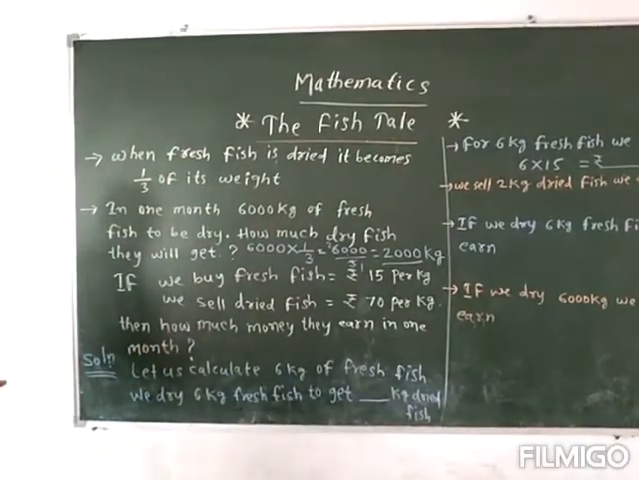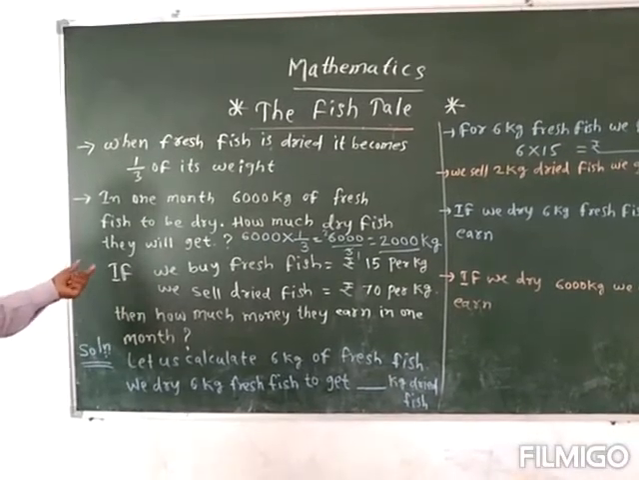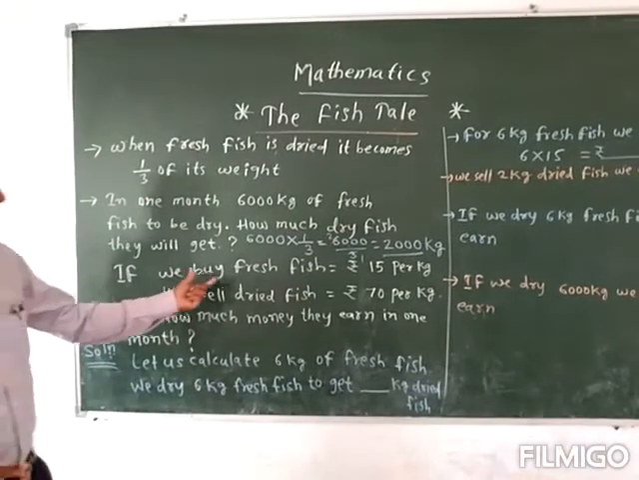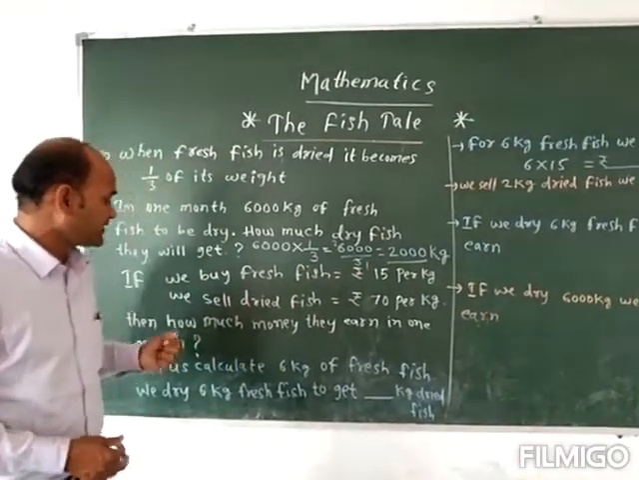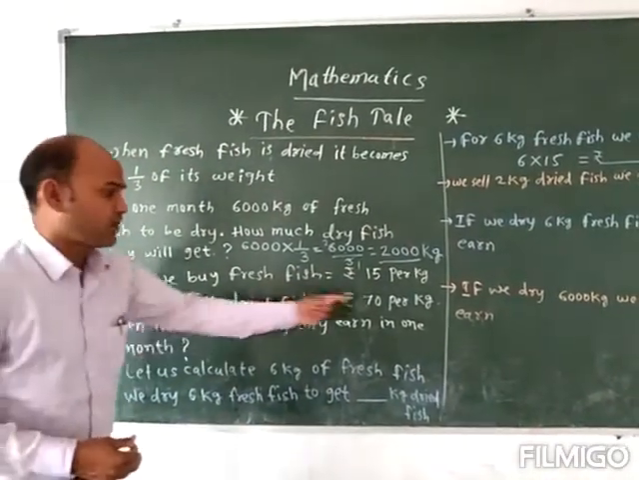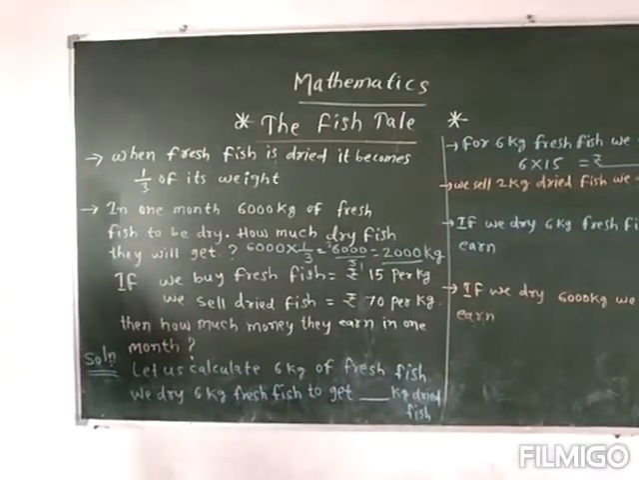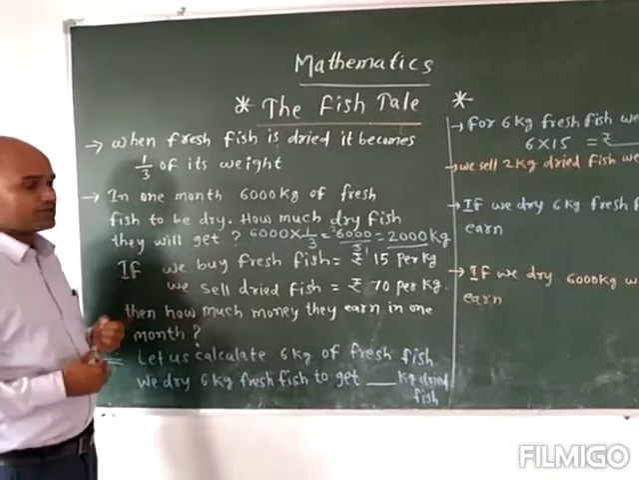If suppose they are buying the fresh fish for 15 rupees per kg and selling the dried fish for 70 rupees per kg, how much are they earning in 1 month for these 6,000 kg?